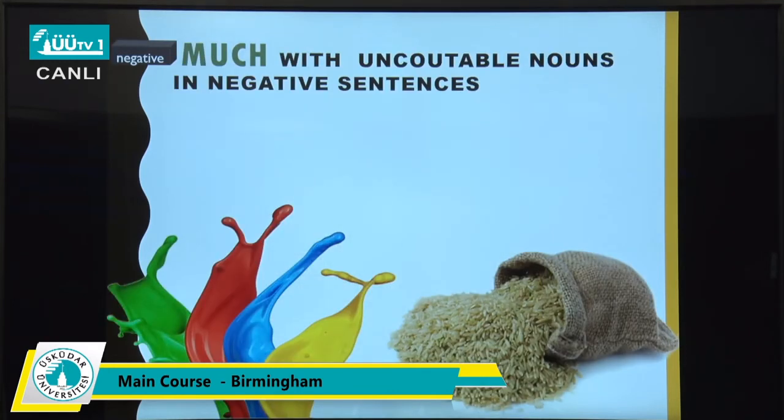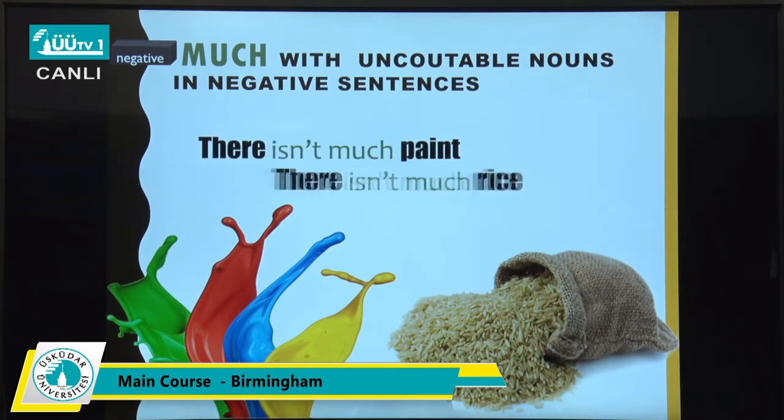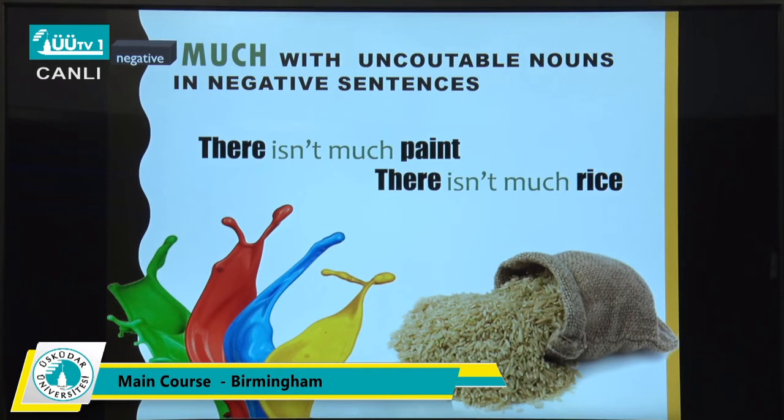Much. So where do we use much? We use much with uncountable nouns in negative sentences. So make sentences with paint and rice, negative sentence. Okay, that's right. There isn't much paint. There isn't much rice. So we use much with uncountable nouns in negative sentences. So we have much, then the noun.